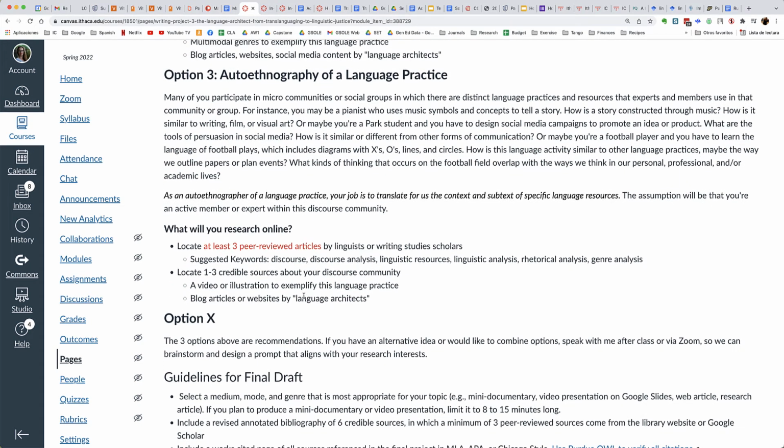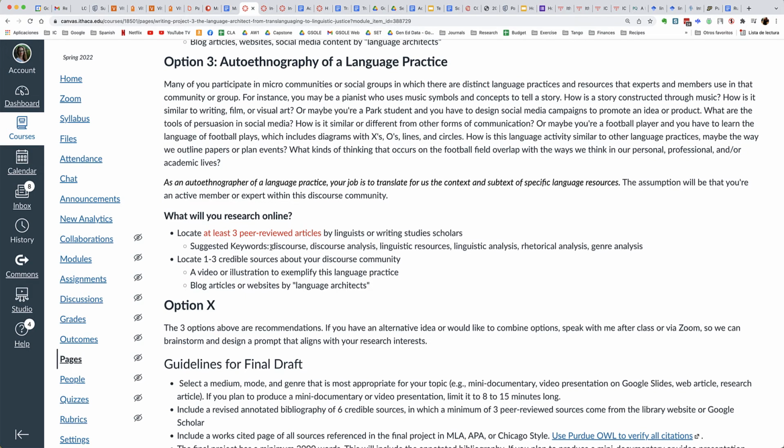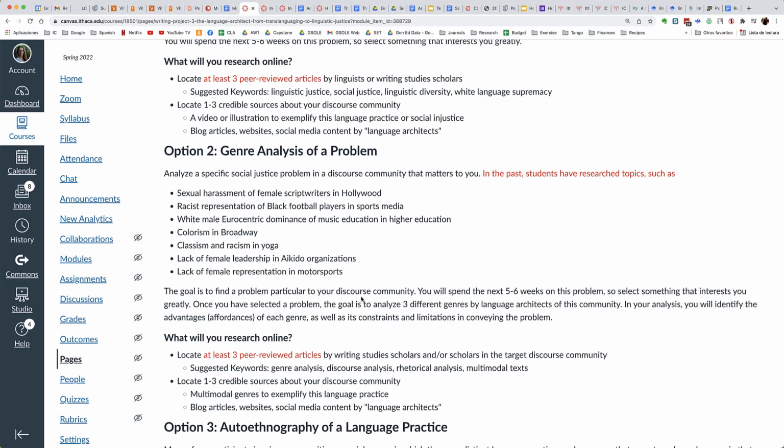So you're basically going to be translating for us what some of these symbols or concepts and so forth mean in your discipline. And keywords might include discourse analysis, linguistic analysis. Okay, so you want to start with that. A prompt often helps you with the keywords.